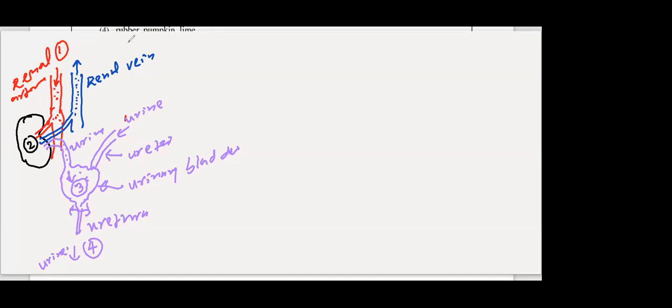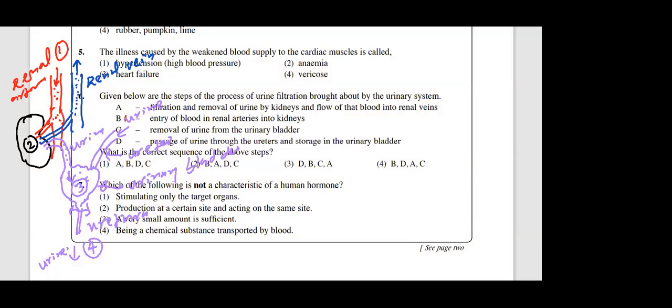So can you see the steps now? What is number 1? Blood enters the renal artery. After that, filtration and removal of urine from the kidney. After that, C, removal of urine from the urinary bladder. And after that, passage of urine through the ureters and storage, D. After B you get A. I'll put the number after that A. After A you get D, number 3, and finally C, number 4.